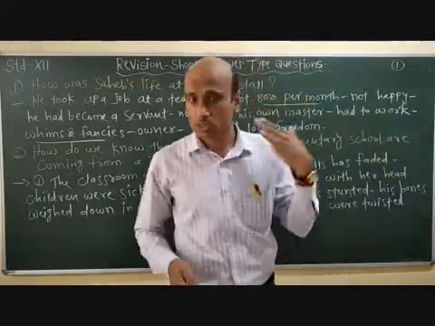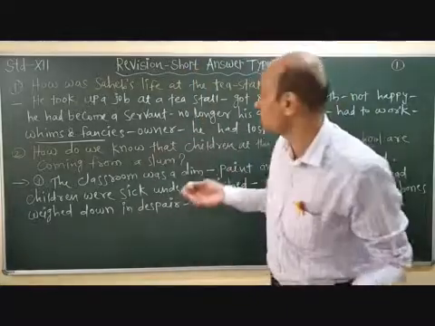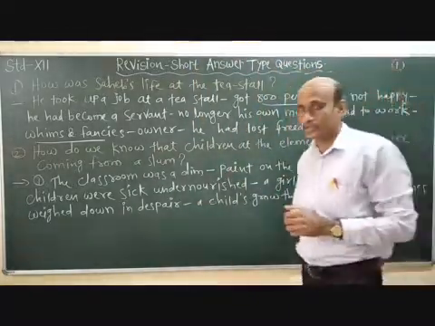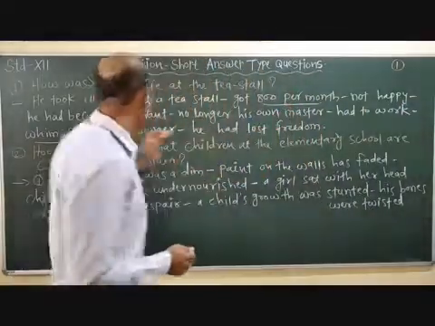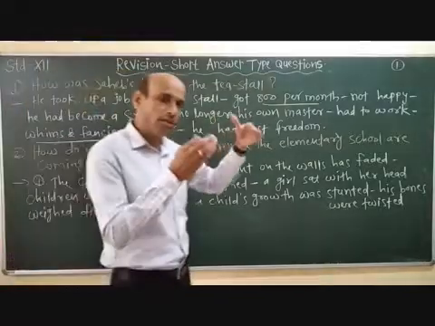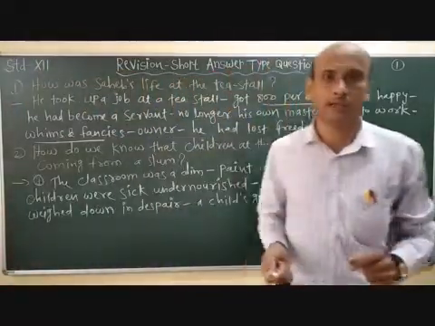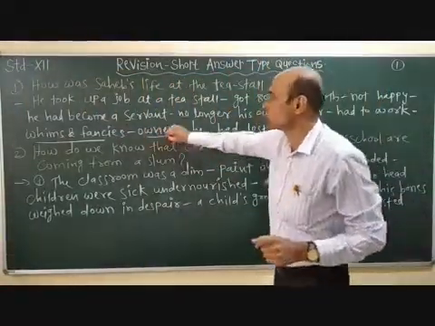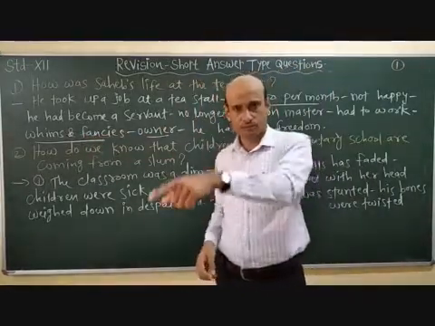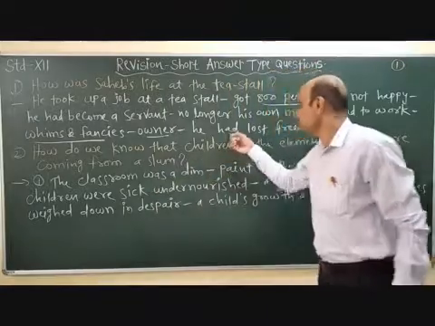He was the owner, he was the boss. But now there was the owner of the tea stall, and he had to work according to the whims and fancies of the tea stall owner.